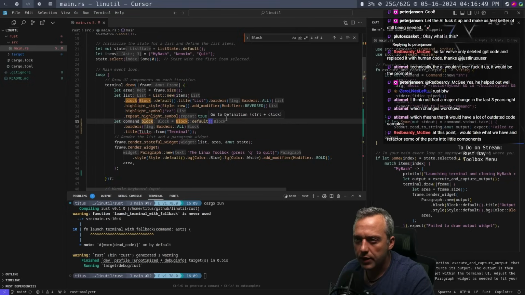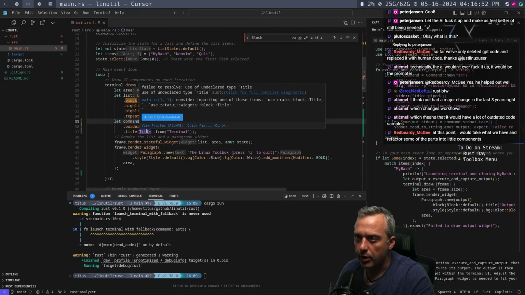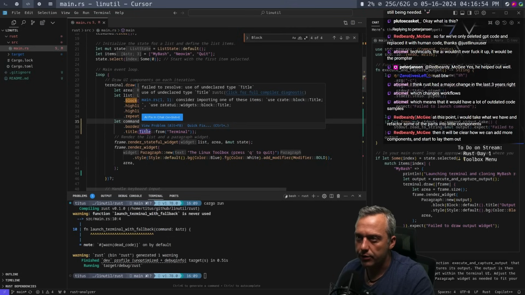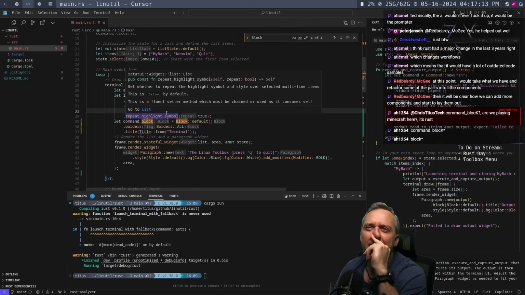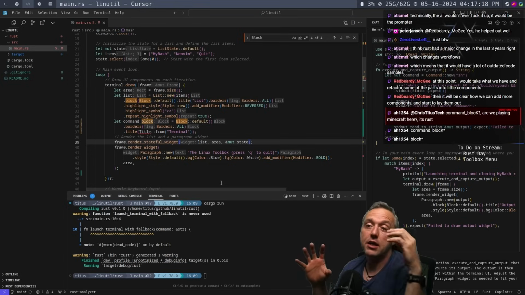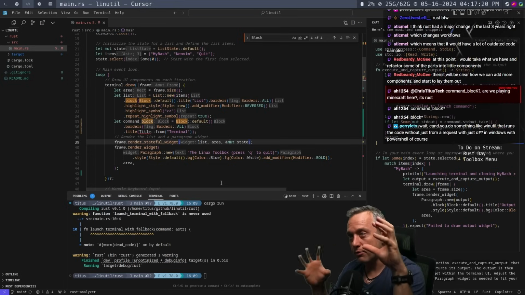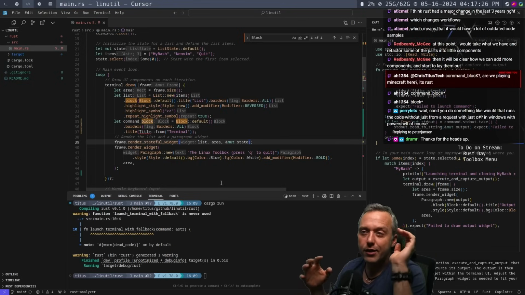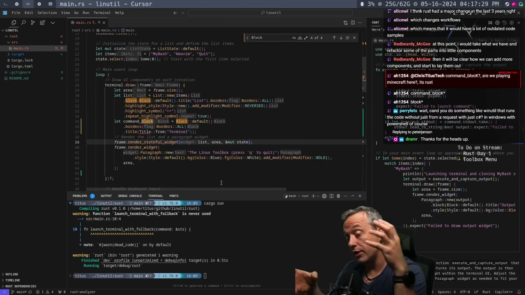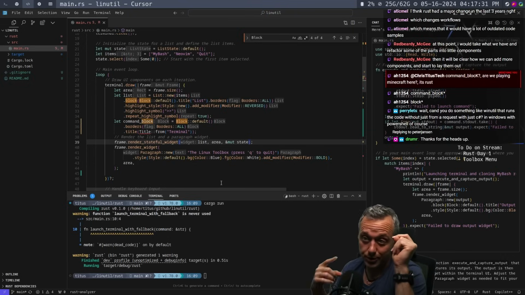And that's not going to be quite right. Failed to resolve, undeclared use of title type. Oh, so close. Use crate block title. Yeah, I agree. We probably should make this a little more modular. Honestly, making it modular is really important, especially if you're relying on some GPT help like we are. I don't know how much help it is, but the more modular something is, one, the easier it is to maintain, but two, the easier it is to call for help